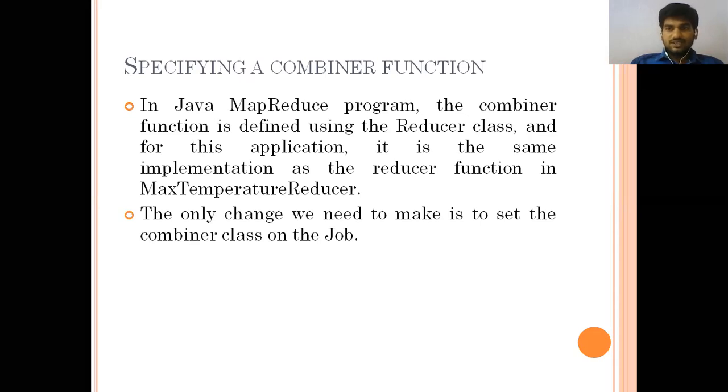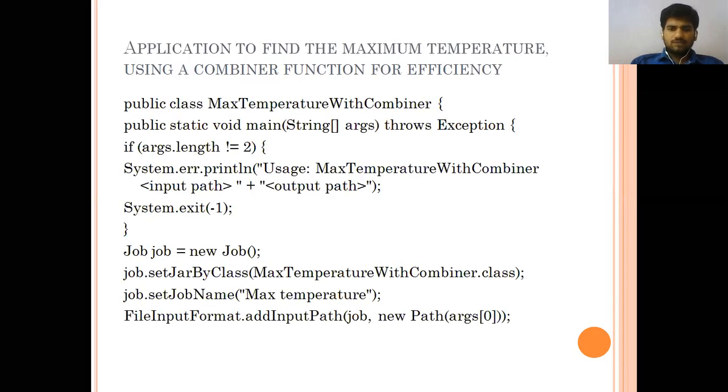See that this is a new API. If you consider the new API, all those things we are going to club into classes in Java. So this is again the maximum temperature. In the previous one, we are not using the combiner function. If we are going to use a combiner function, what will this particular class be? So this is the max temperature with the combiner.